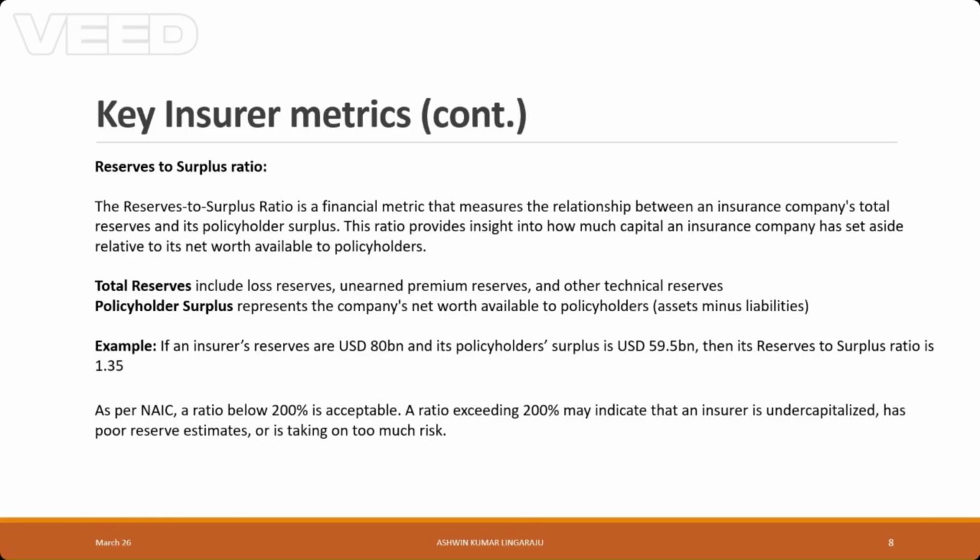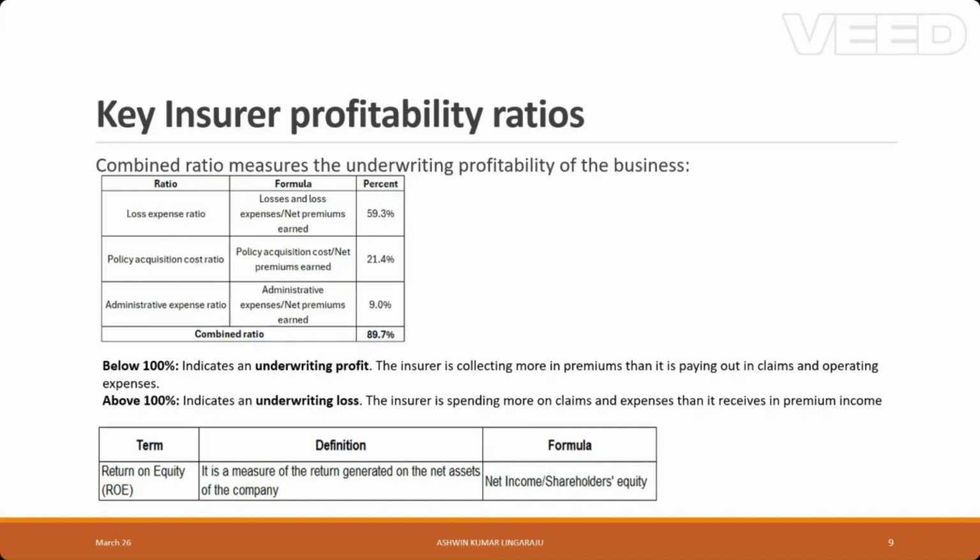As an example, if insurance reserves are 80 billion USD and its policyholder surplus is 59.5 billion, then the ratio is 1.35. As per the NAIC, a ratio below 200% is acceptable. A ratio exceeding 200% may indicate that an insurer is undercapitalized, has poor reserve estimates, and is also taking too much risk.